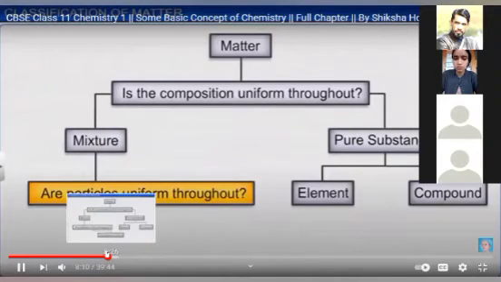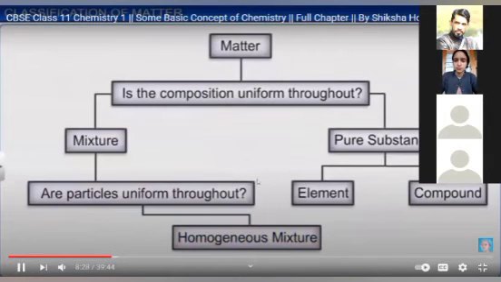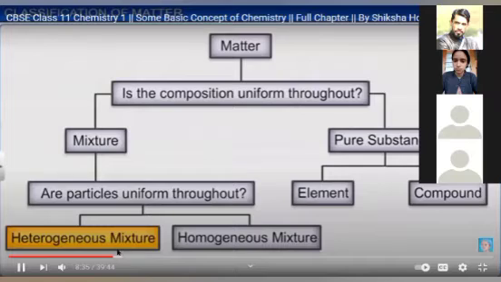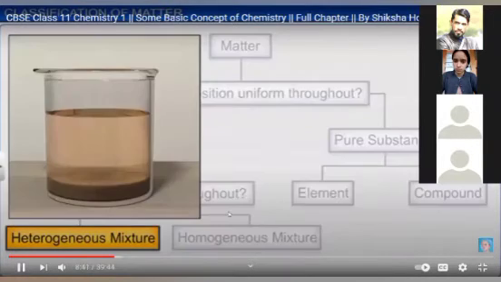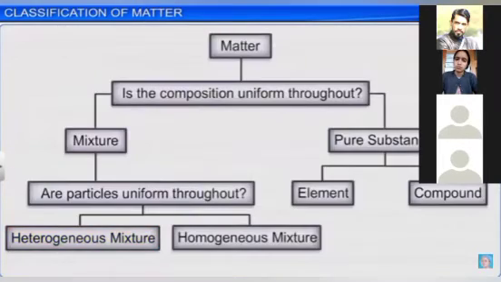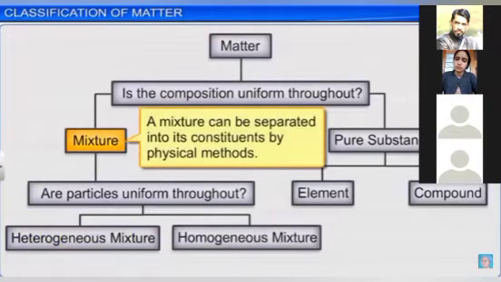Now, the further classification of mixture is of two types: homogeneous mixture and heterogeneous mixture. Homo means same, whereas hetero means different. If we take sandy water, sand has been put inside the water, so the color of the water will also change. That is showing us a heterogeneous type of mixture.